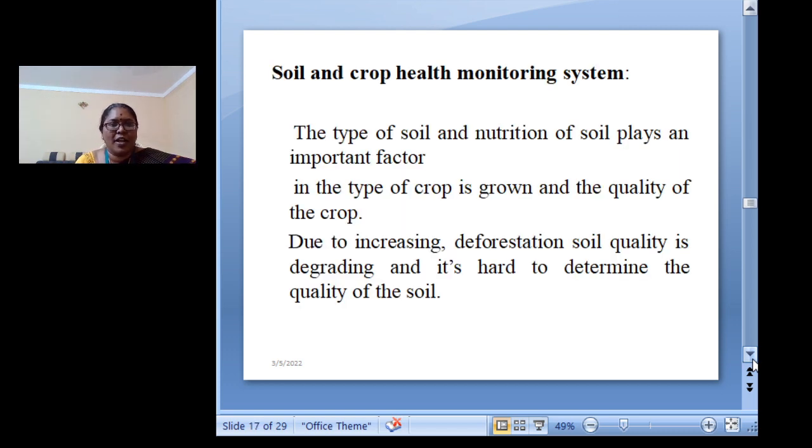Now the soil and crop health monitoring system. In this slide, we have already discussed the three very important nutrients in the soil, and how we can find the nutrition content of the soil. That is how it determines the quality of the crop. So it is very important to know the quality of the soil before we go for the sowing of the seeds.